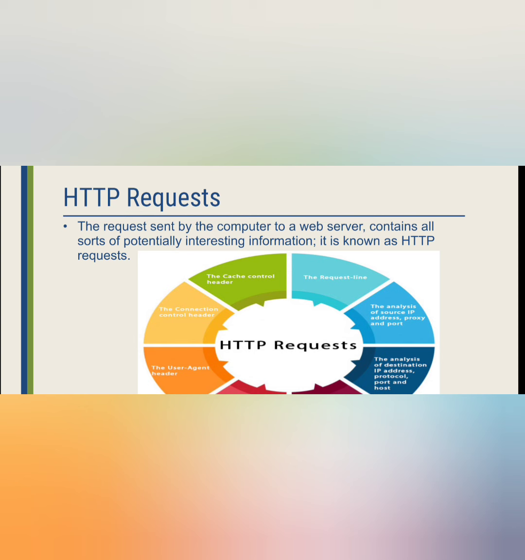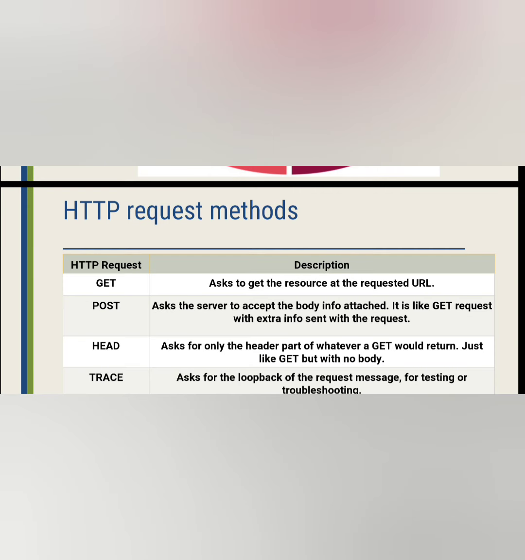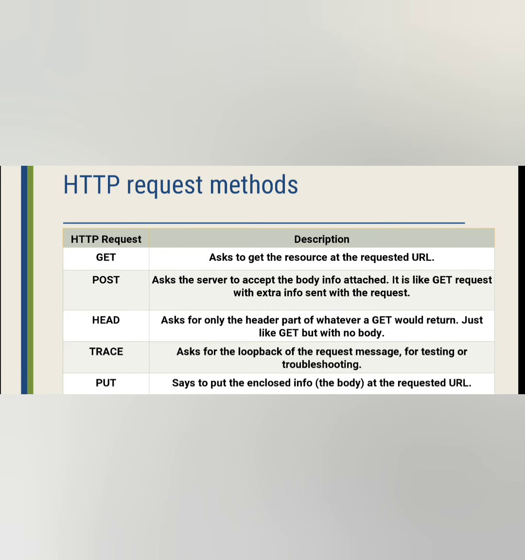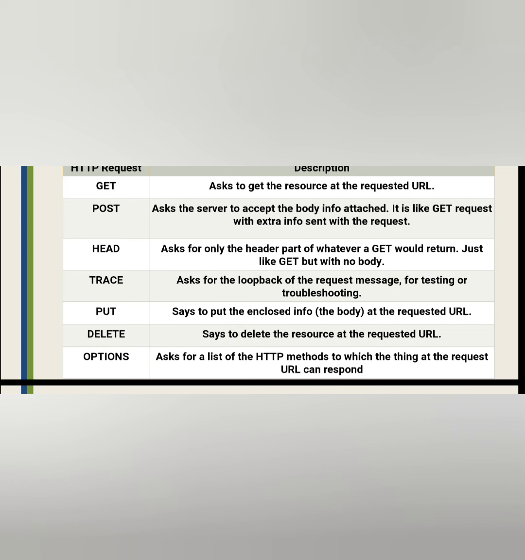HTTP request. The request sent by the computer to the web server contains all sorts of potentially interesting information. It is known as the HTTP request. HTTP request methods. These are the methods and descriptions that are used in HTTP. Get: ask to get the resource at the requested URL. Post: ask the server to accept the body info attached. It is like a get request with extra info sent with the request. Head: ask for only the header part of whatever a get would return, just like get but with no body.